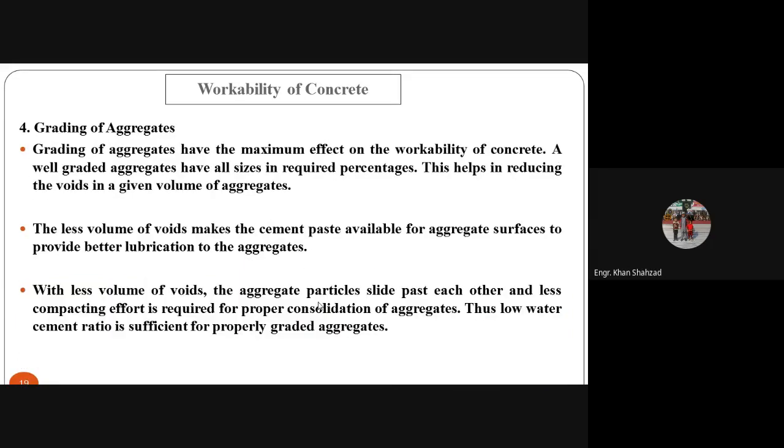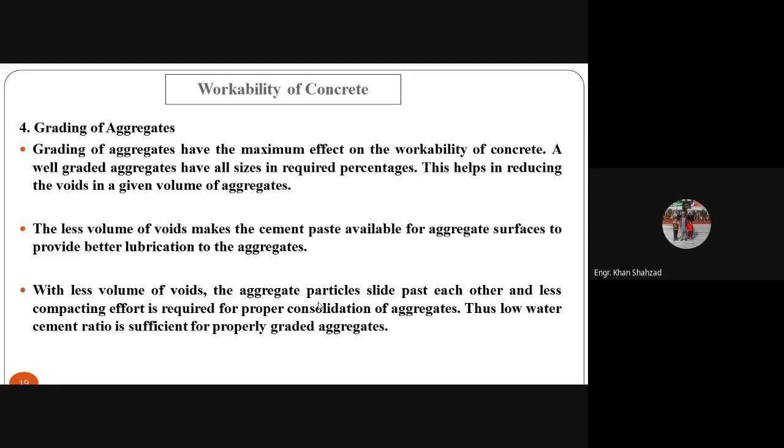Okay, the next one, grading of the aggregates. What will be the effect of the grading of the aggregates on the workability? Grading of the aggregates has the maximum effect on the workability of the concrete. Jalal, do you remember the well-graded material, the poorly graded material, and the gap-graded material, which I explained in the class?